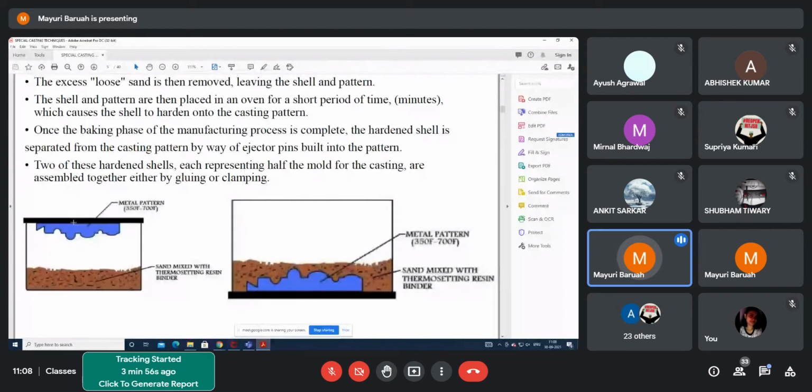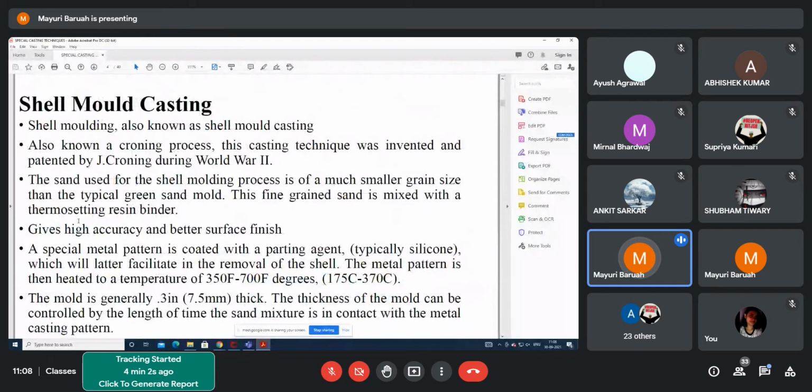But here you need one resin to hold the sand together. So some amount of resin is required, which will later facilitate the removal of the shell.